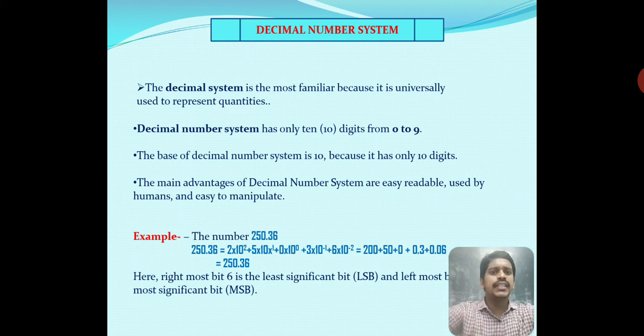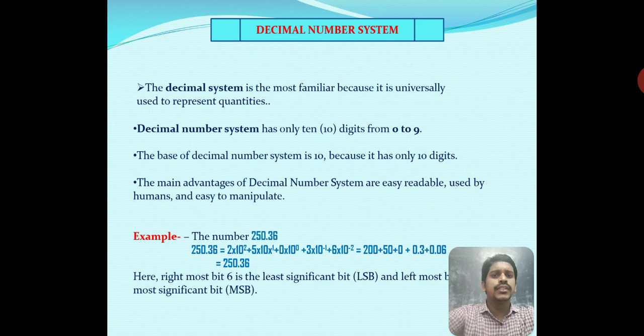The decimal number system has only 10 digits, from 0 to 9. The base of the decimal number system is 10 because it has only 10 digits: 0, 1, 2, 3, 4, 5, 6, 7, 8, 9.